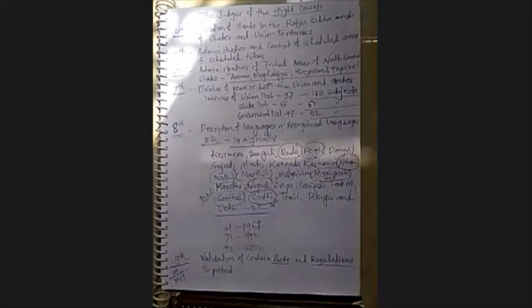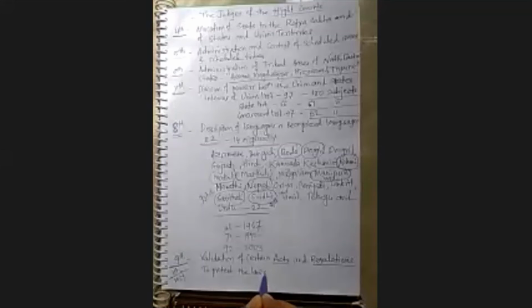So to protect the laws included in this schedule, by whom? Judicial scrutiny.